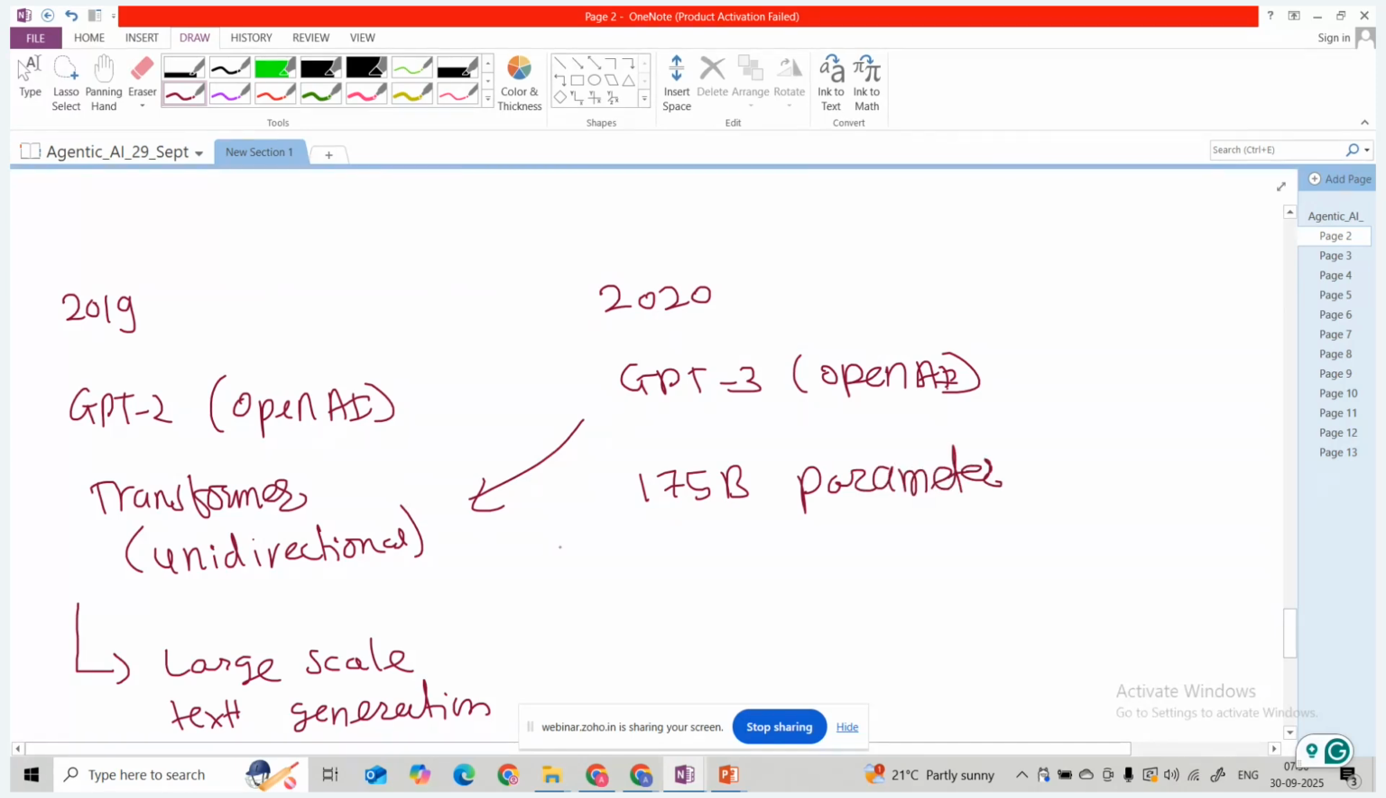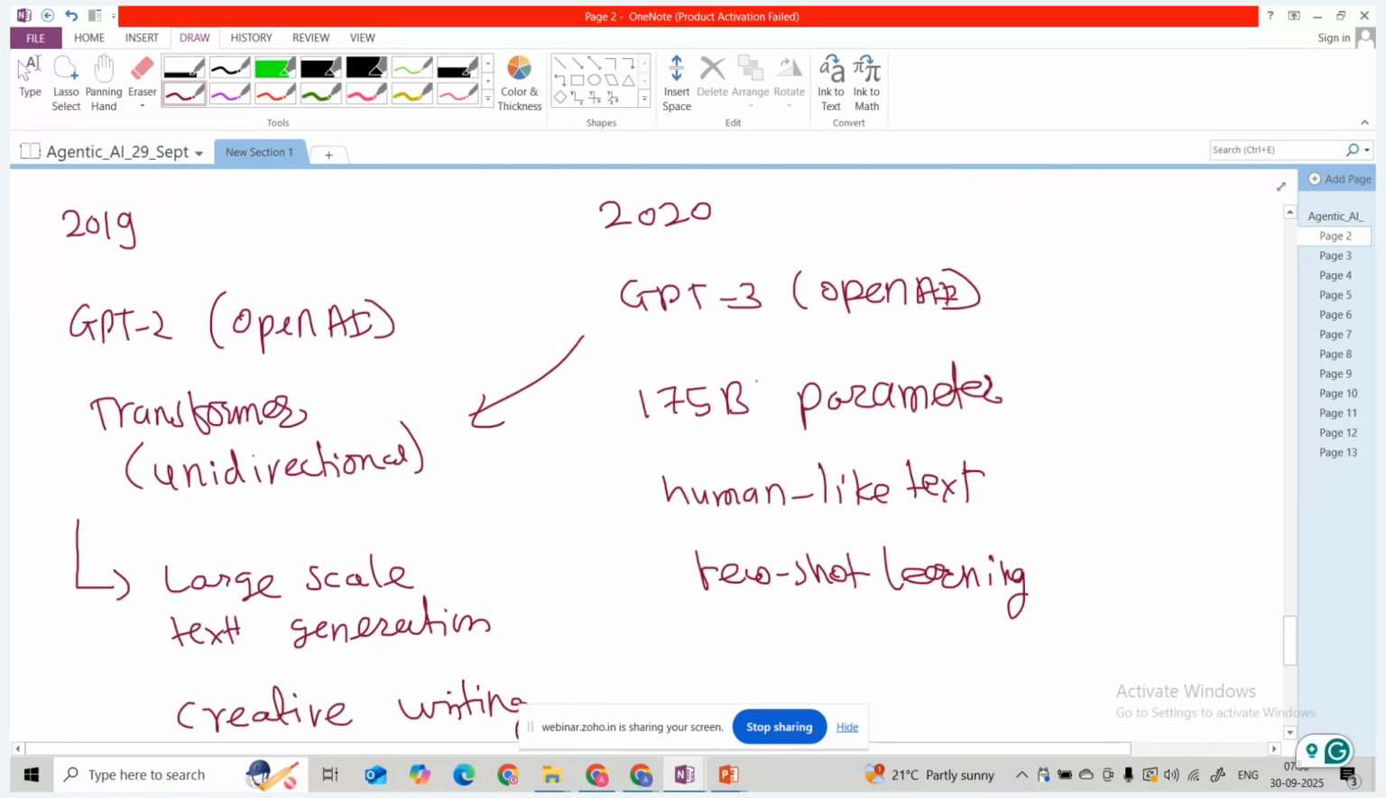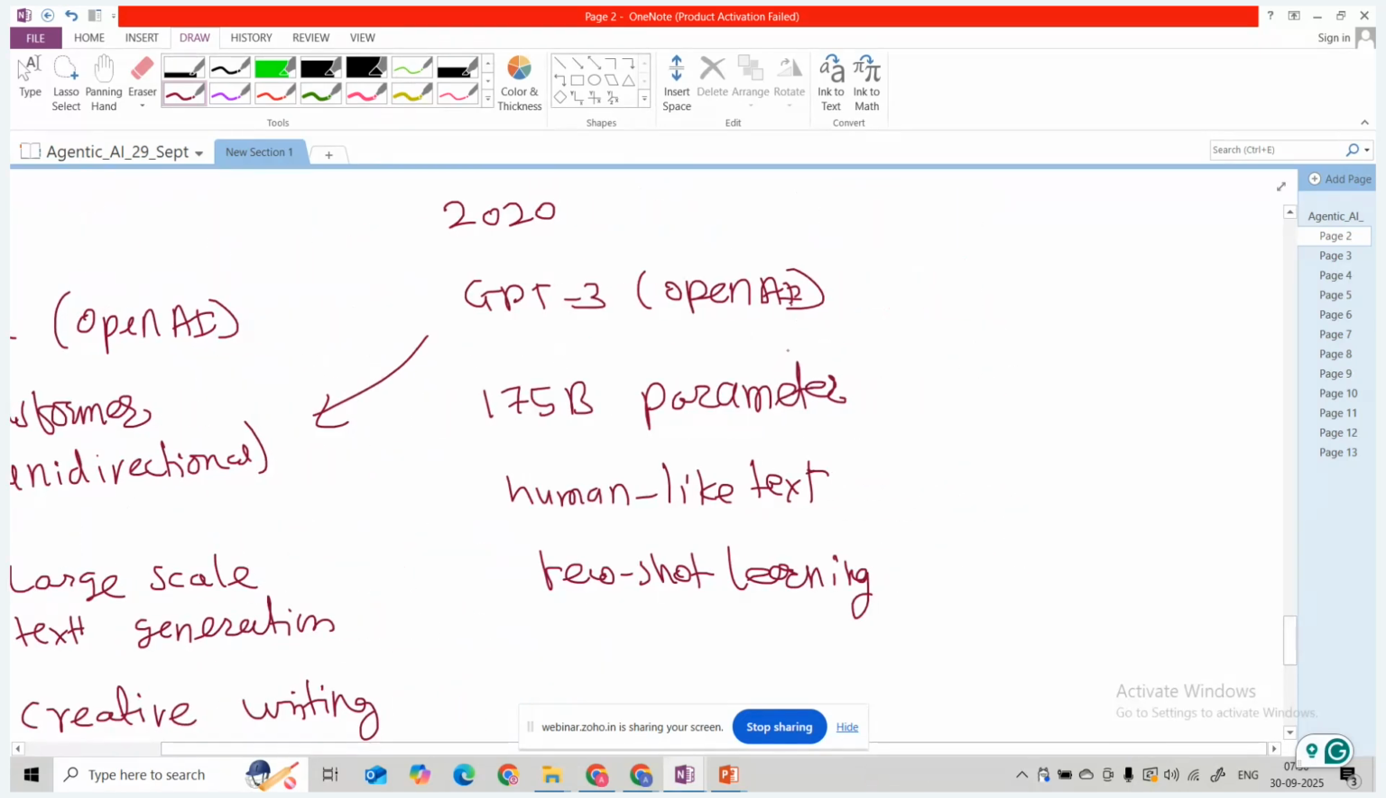It is generating human like text. And few shot learning: once we give some examples, it will learn from those examples. So few shot learning was there. We will learn what this few shot learning is. As of now, I'm just telling how these models evolved.